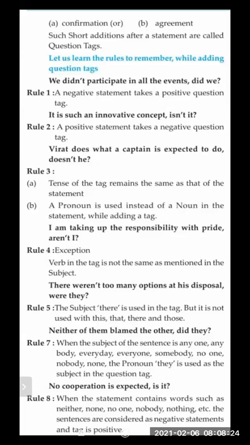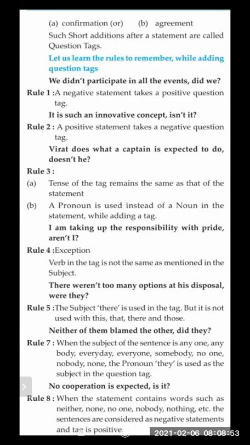A negative statement takes a positive question tag because the sentence was negative. And how do you know it's negative? Because words like not, none, never have come. We didn't participate in all the events means we have not participated. So the question tag is did we? The not is not there. So rule number 1: a negative statement takes a positive question tag.